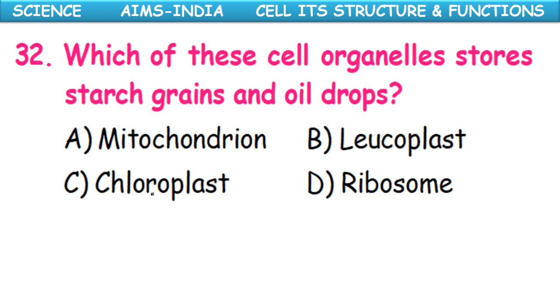Mitochondria, leucoplast, chloroplast, ribosomes. It is the leucoplast. There are different names depending upon the storage of the materials, for example amyloplast, which stores carbohydrates. So the leucoplasts are the organelles which store starch grains and oil droplets.